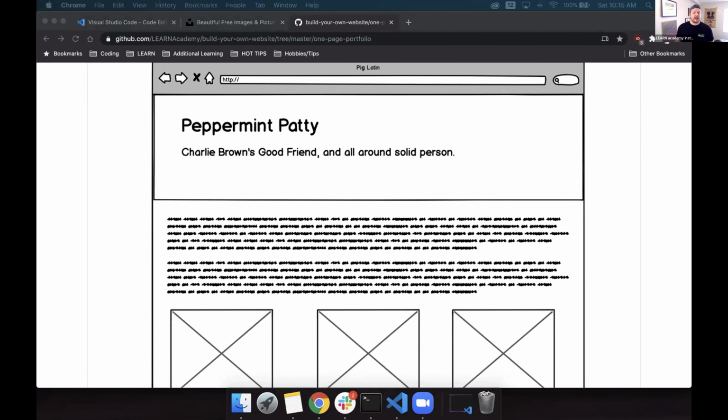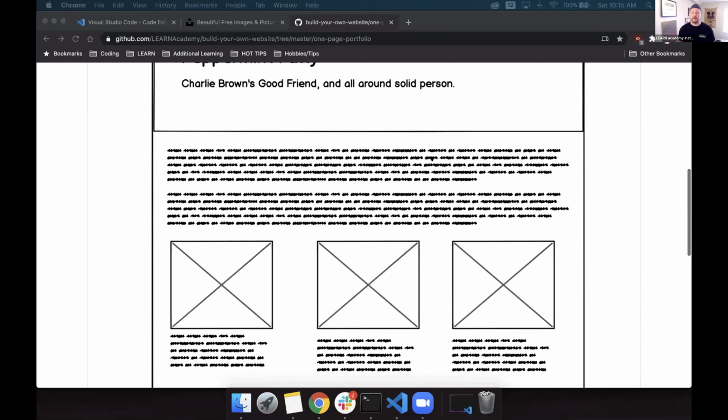All right, and before we jump into coding, I want to mention a few basic things that build the structure of a web page. A web page typically has three main sections that a user or visitor can see. One, we have a header. This can hold the title of our page, perhaps a blurb about the purpose of the page. We would generally find our navigation here as well. Then we have the body.